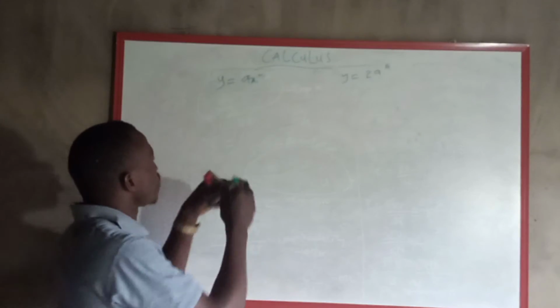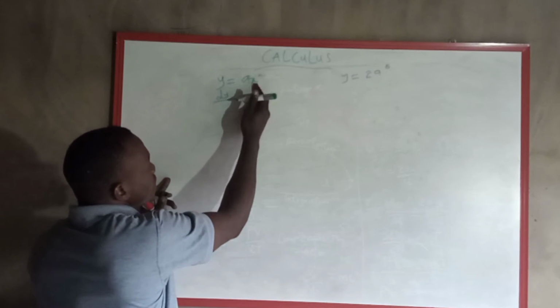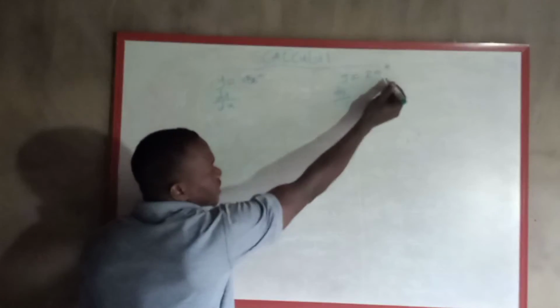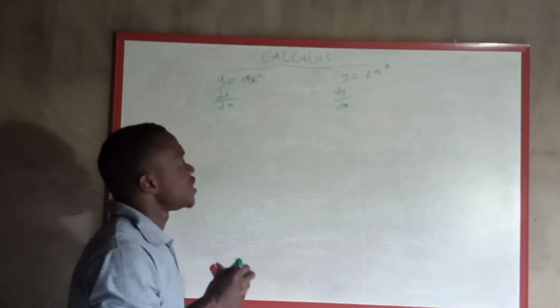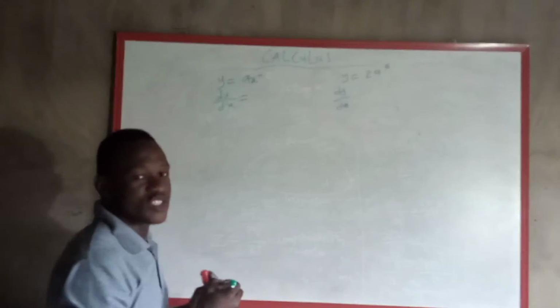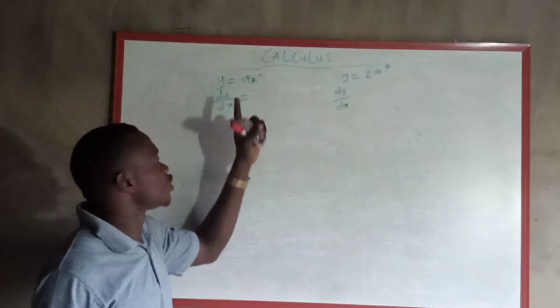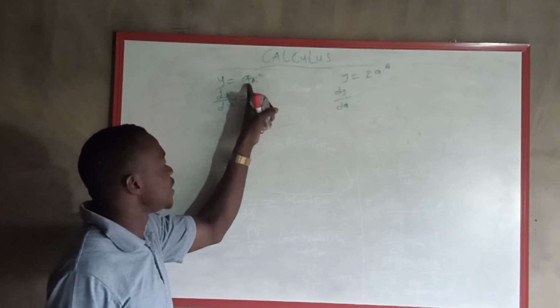So if we were to consider this one, we'll say what is outside, y, over what is inside, dx. What is outside here? y. What is inside there? x. So you see it, what is outside over what is inside. Now the rule is that the number outside, you leave it as the number. You don't touch the number outside. You don't touch the number outside. So whatever number is here, you leave it down here.